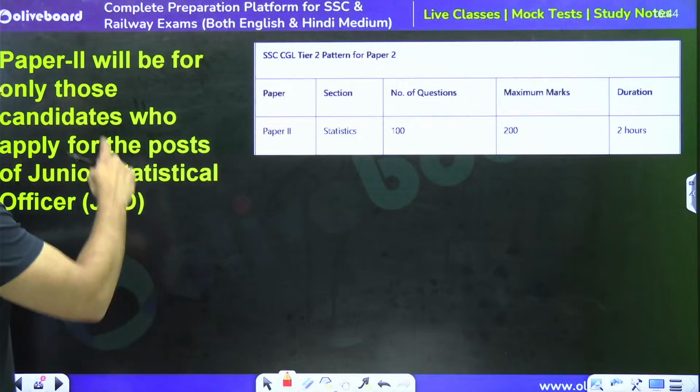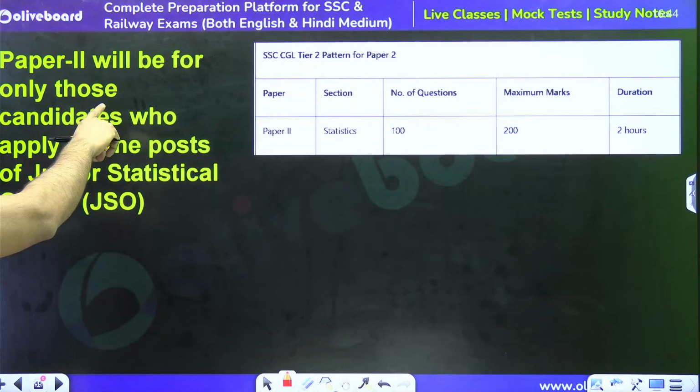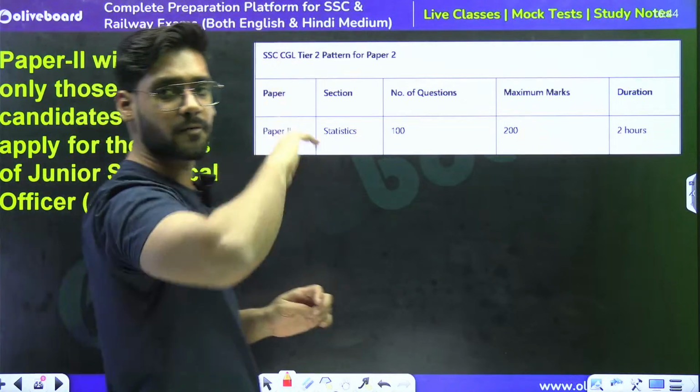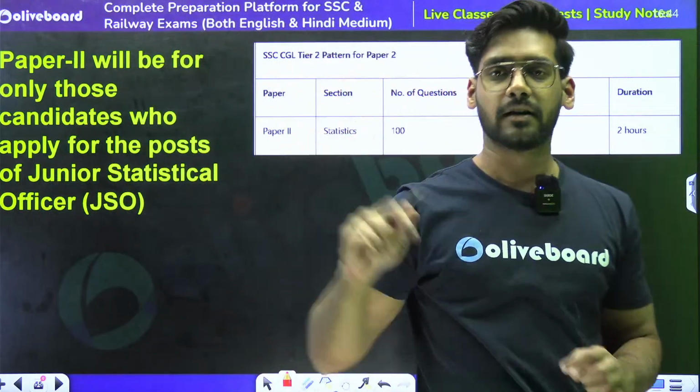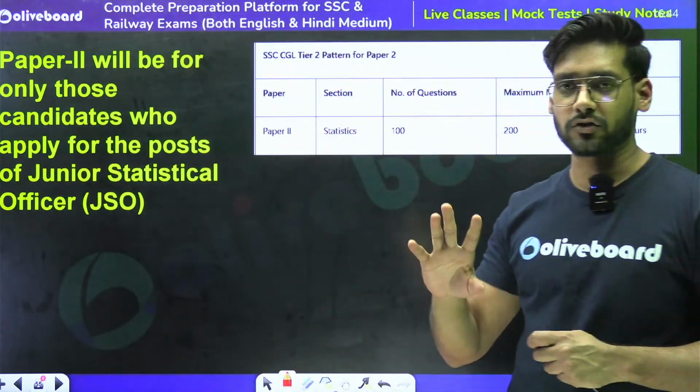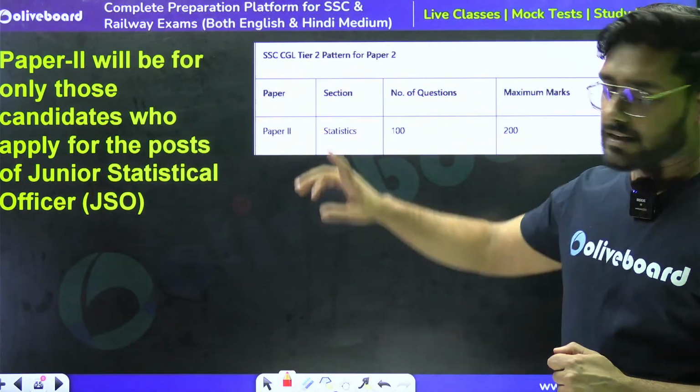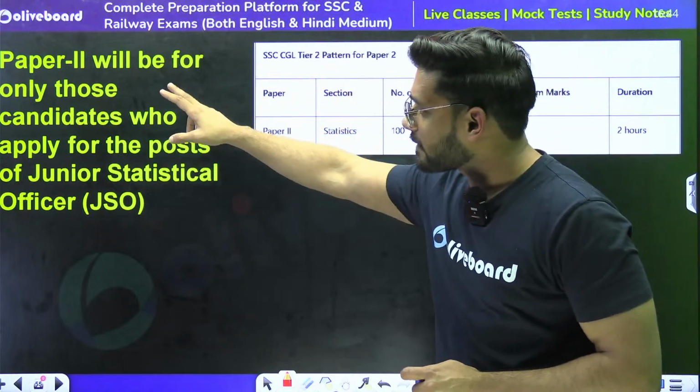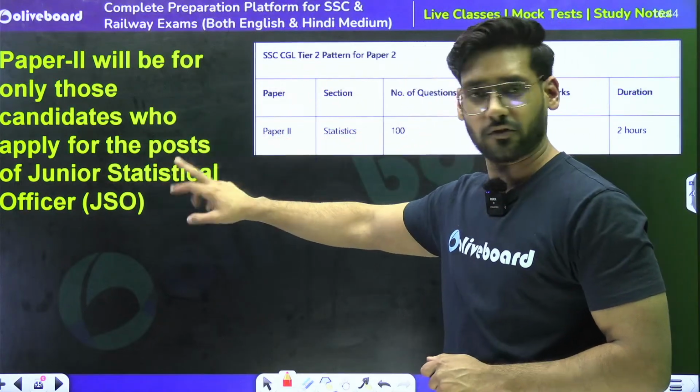Then this is the paper number 2. That was regarding the paper number 1, which is compulsory for all the posts whatsoever you are applying. This is for those who are applying for the JSO post.